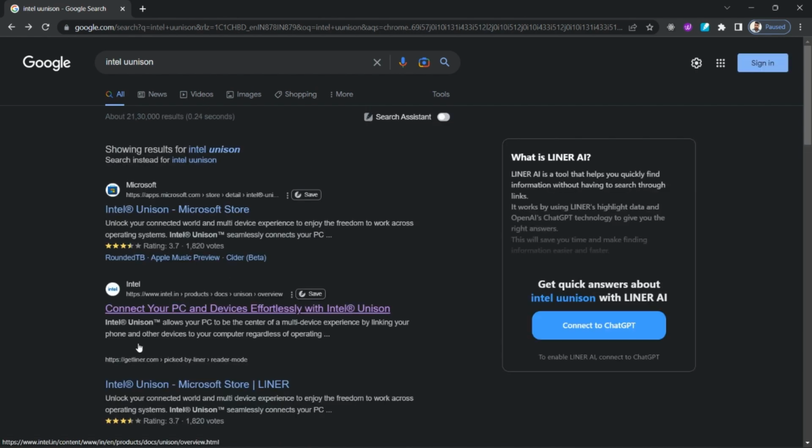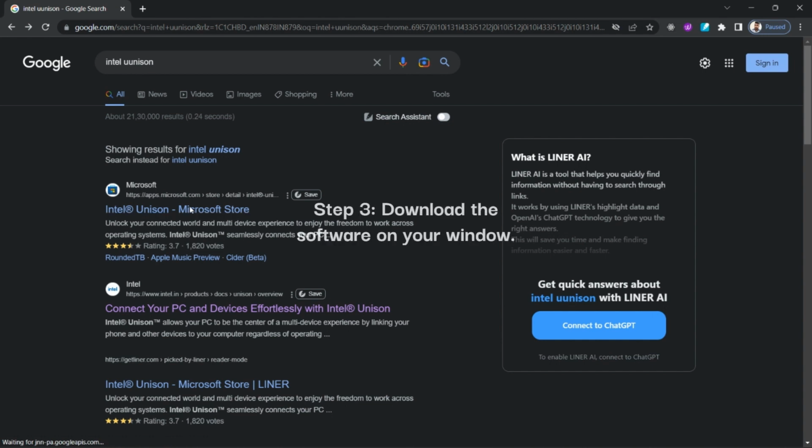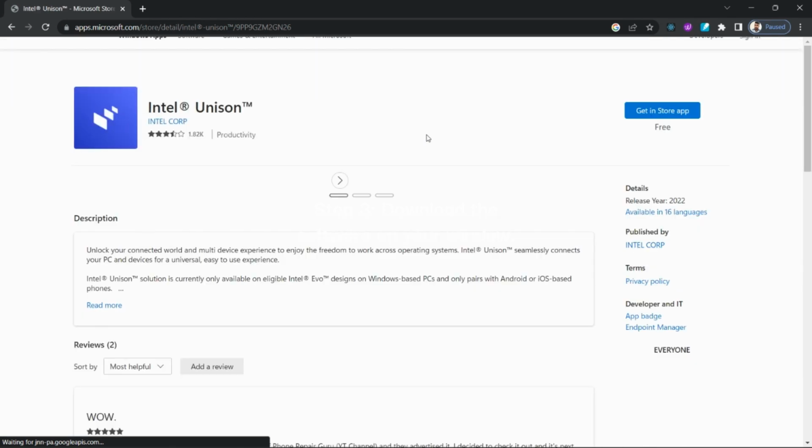Intel Unison also allows you to take and make calls from your Windows PC using your iPhone. This means you can stay connected even when your phone is out of reach.